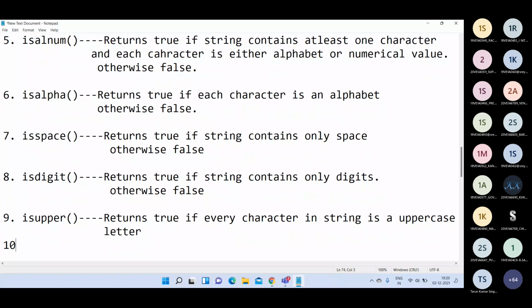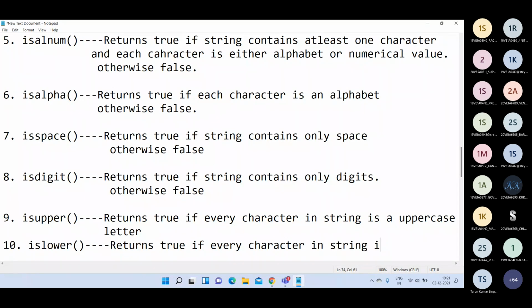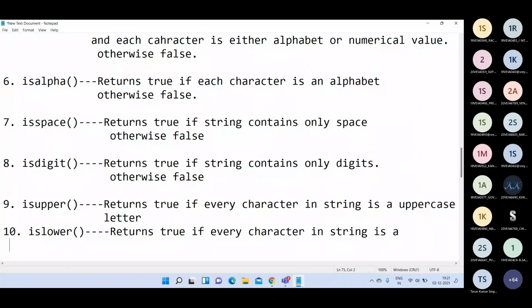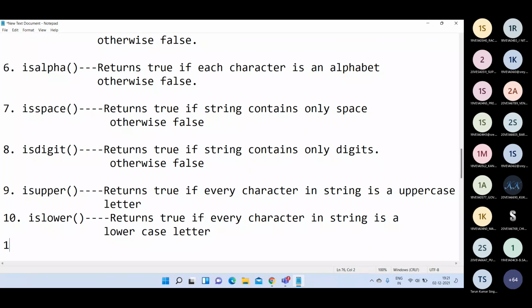Similarly, you have islower. This function returns true value if each character in the string is a lowercase letter, otherwise false.